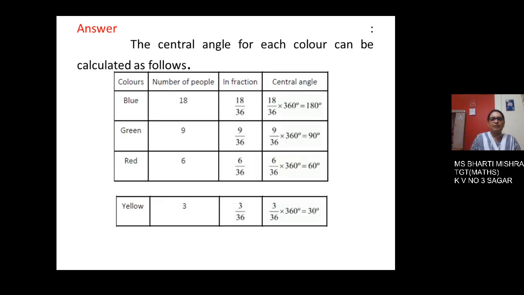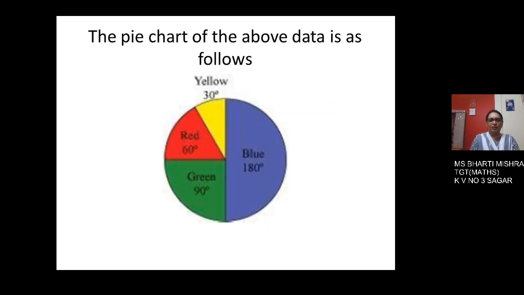Next color is green, that is 90 degrees. So on the blue one side, marking at the center, you make an angle of 90 degrees, that comes to be green. And gradually, with the help of the green one's radius, you will draw 60 degrees to get the red color, and the remaining will be yellow, that is 30 degrees. Hope children you are enjoying and learning the method to draw the pie chart. It is a very scoring and a very simple topic.